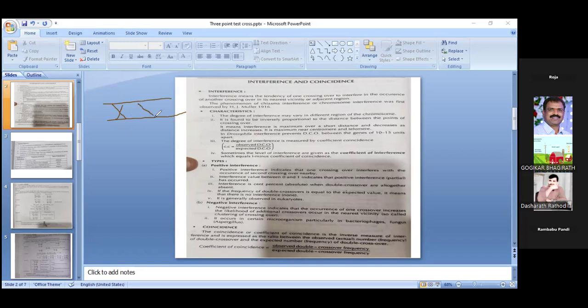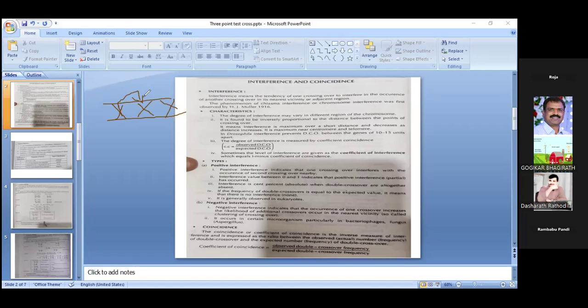If any chromosome shows multiple crossovers, meaning the linked genes are exchanged with each other by formation of chiasmata at more than 2 or 3 points, this crossing over inhibits the occurrence of another crossing over near the vicinity on the same chromosome.